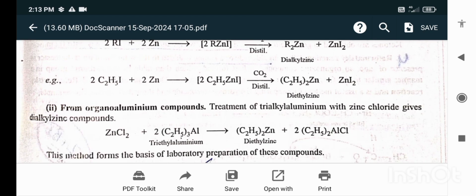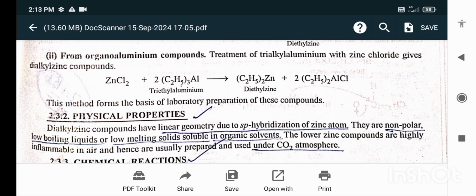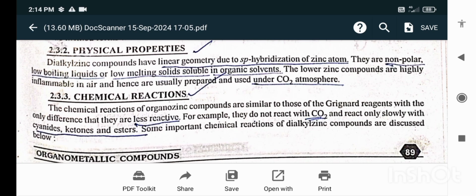From organoaluminium compounds. Treatment of trialkyl aluminium with zinc chloride gives dialkyl zinc compounds. These methods form the basis of laboratory preparation of these compounds. Physical properties. Dialkyl zinc compounds have linear geometry due to sp hybridization of the zinc atom. They are non-polar, low boiling liquids or low melting solids soluble in organic solvents. The lower zinc compounds are highly inflammable in air and hence are usually prepared and used under CO2 atmosphere.